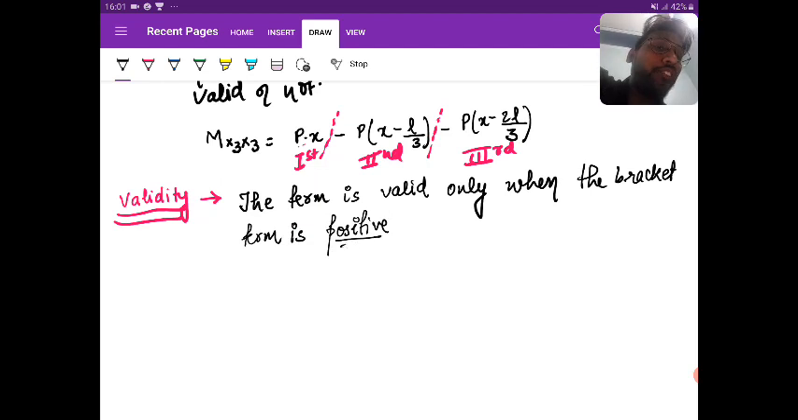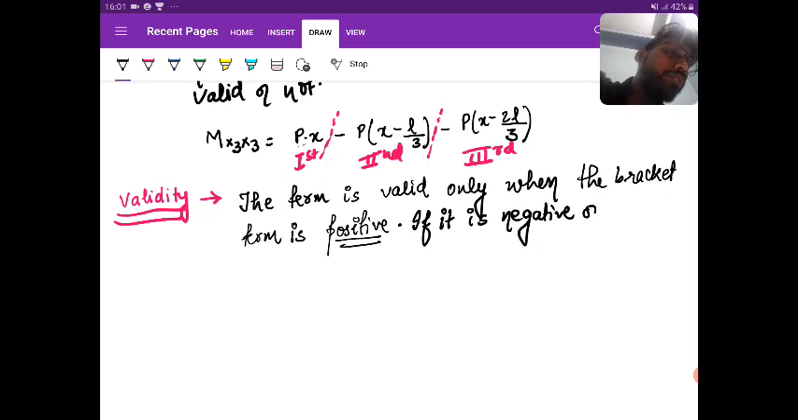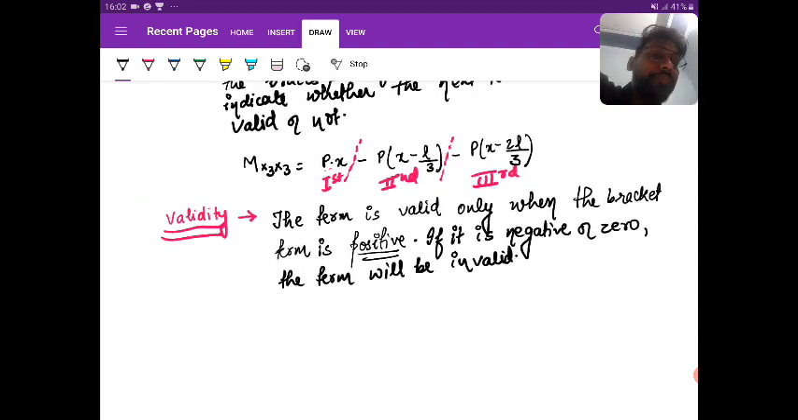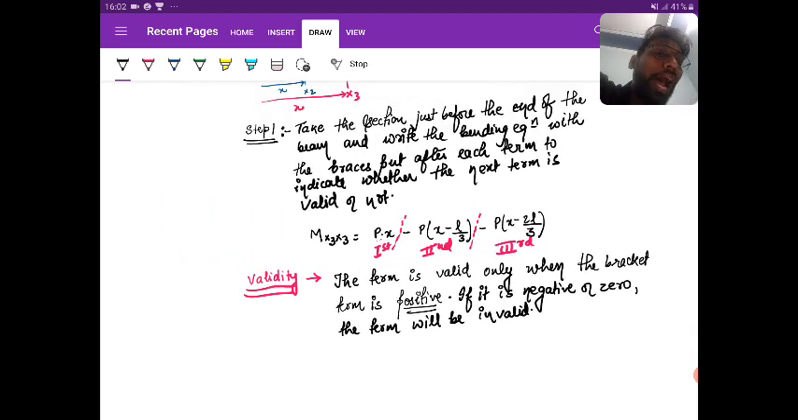After putting the value of H, the term should be positive. If it is negative or 0, if it is negative or 0, the term will be invalid. That means you are not going to use that in the equation. Okay, the term will be invalid. So, you have this equation.